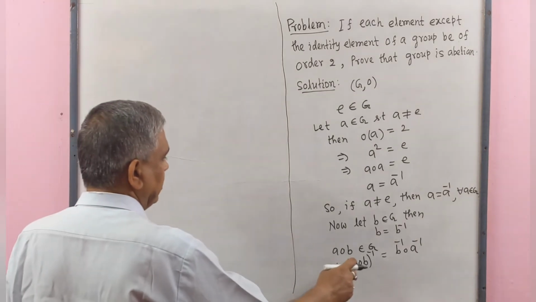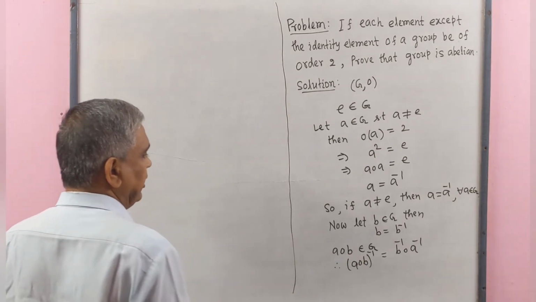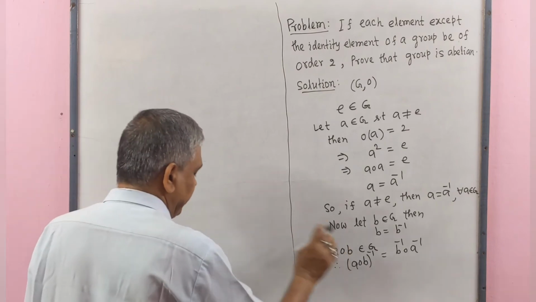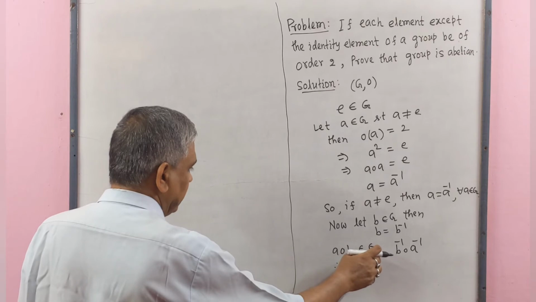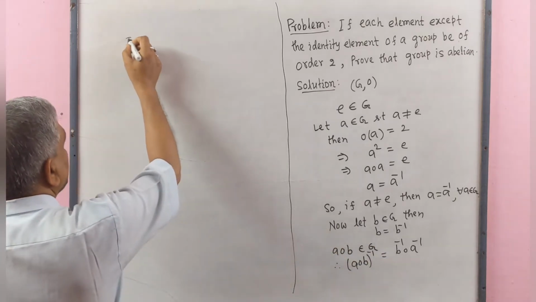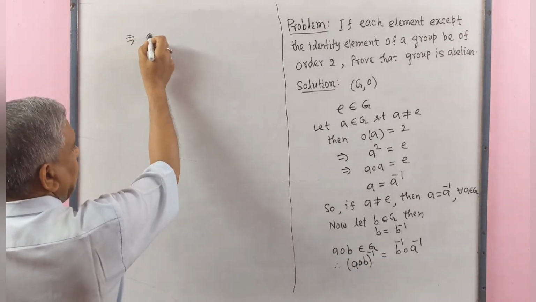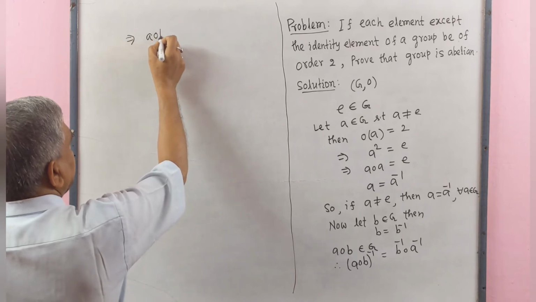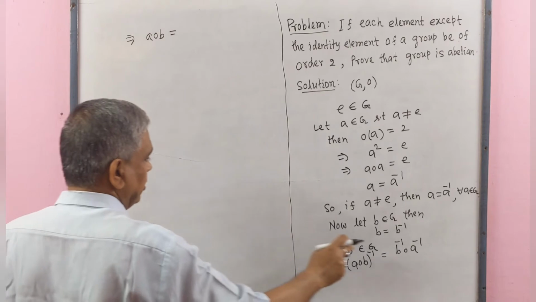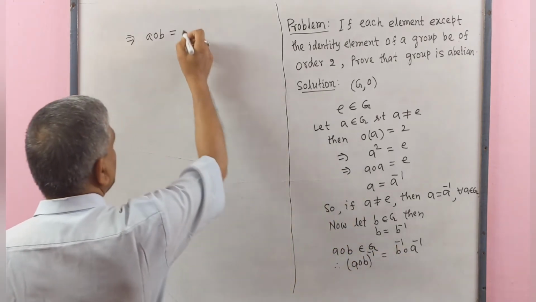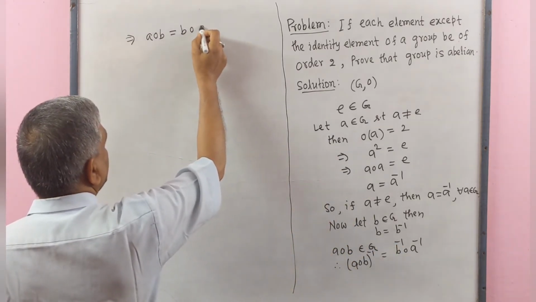Since each element is the inverse of itself, (a operation b) inverse equals a operation b, and b inverse is b, a inverse is a.